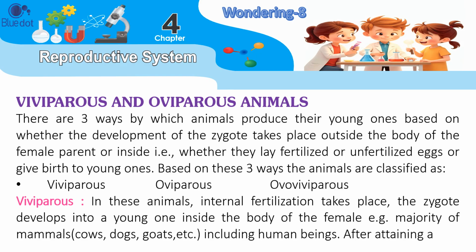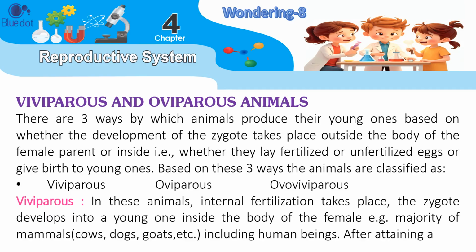There are three ways by which animals produce their young ones based on whether the development of the zygote takes place outside the body of the female parent or inside, i.e., whether they lay fertilized or unfertilized eggs or give birth to young ones. Based on these three ways, the animals are classified as viviparous, oviparous, ovoviviparous.